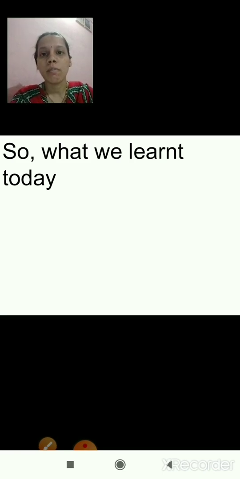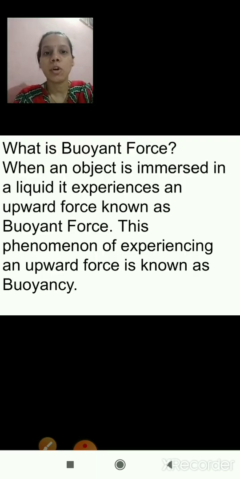So now we will revise what we learned today. We started with the definition of buoyant force. Once again, what is the definition of buoyant force? When an object is immersed in a liquid, it experiences an upward force that is known as buoyant force. And this phenomenon of experiencing an upward force is known as buoyancy.